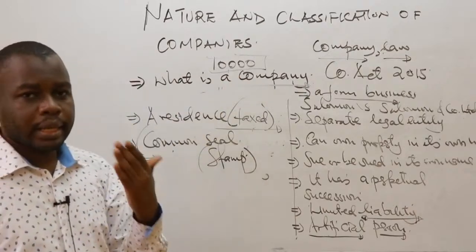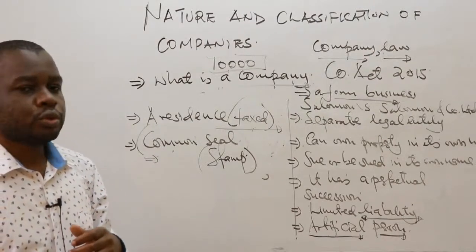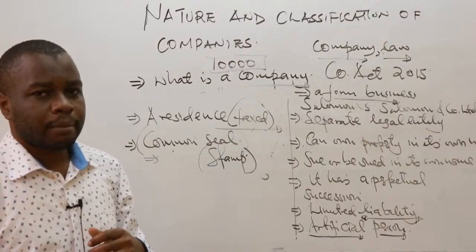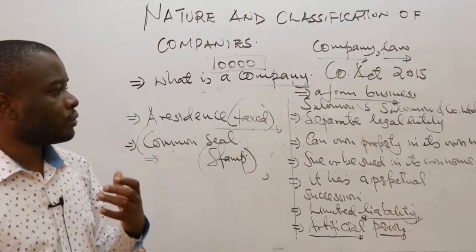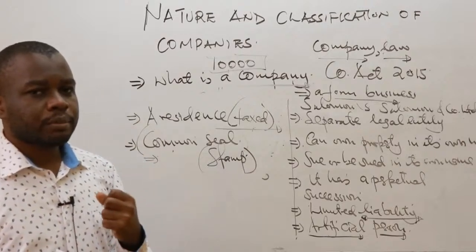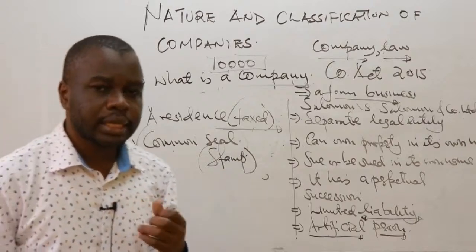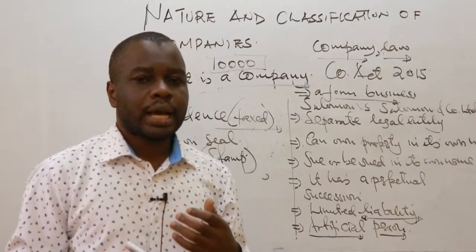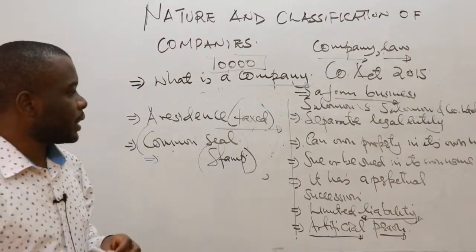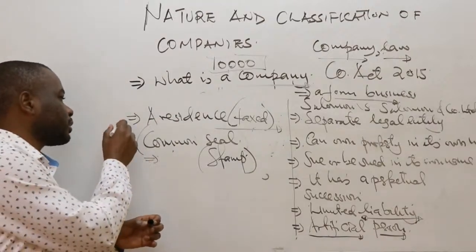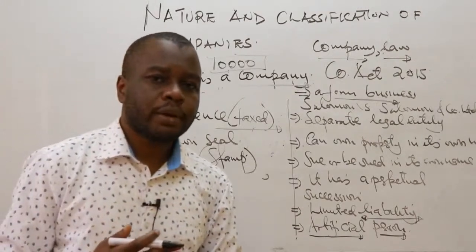So that is the end of this particular session, or video. In our next one, we'll look at the types of companies. Then later on, we'll look at the principle of separate legal entity, or the case law of Salomon versus Salomon and Company Limited, and what its exceptions are. And later on, we'll also look at the distinction between companies and the other forms of business we've just looked at, for example, sole proprietorships, partnerships, and cooperative societies.